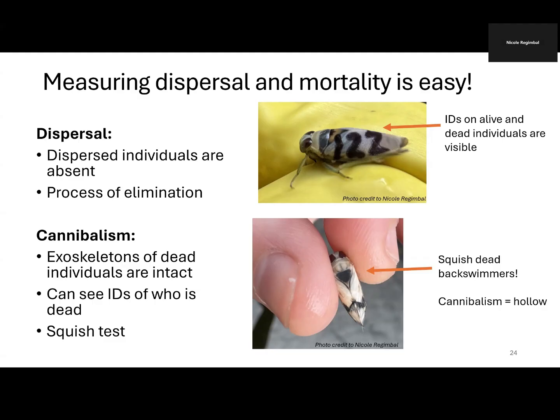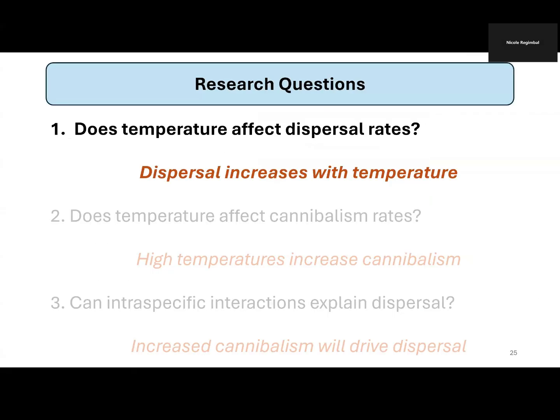And backswimmers eat by piercing their prey with their mouth parts, leaving a hollow exoskeleton intact. So I can still see dead backswimmers present in the mesocosm, and I can still read the ID numbers written on them. And I can determine if cannibalism is the cause of death using the squish test, where you pick up a dead backswimmer, give it a squish, and if it's hollow, that means that they were eaten.